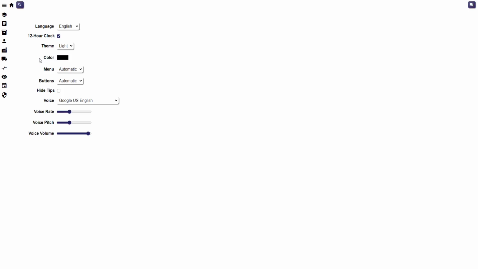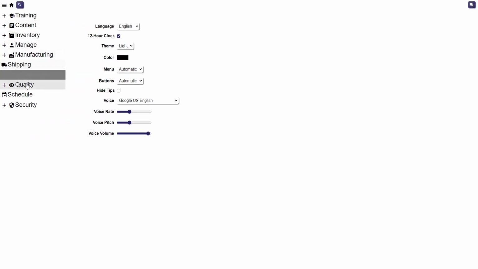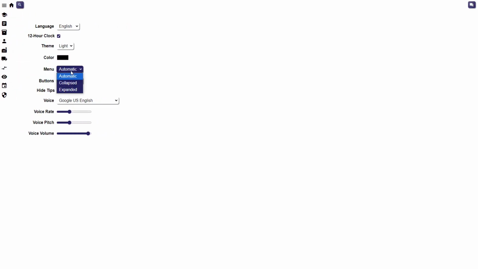Omni even includes voice synthesis, which can be tailored to the user's delight, or disabled entirely. How does this sound?